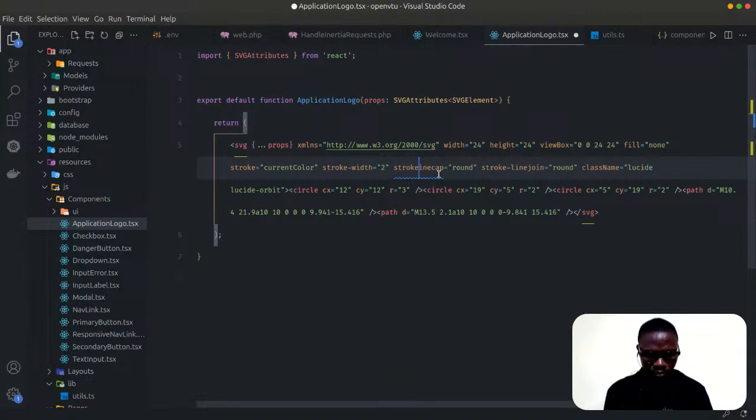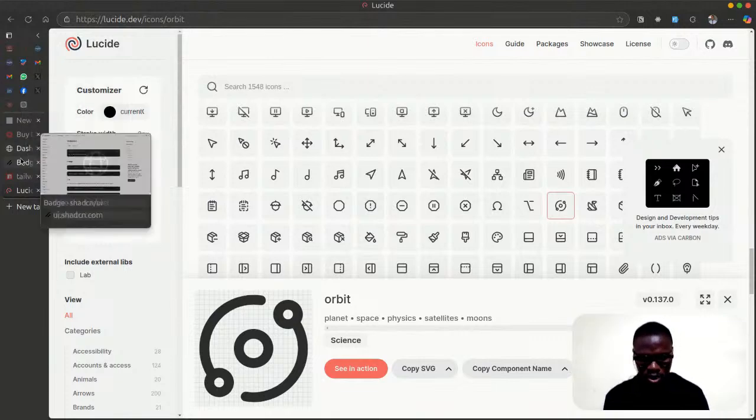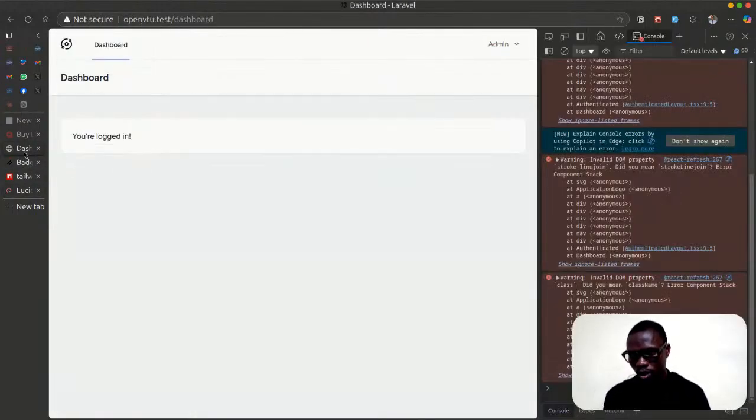This is complaining about our JSX, and we need to make sure everything is compliant. All right, let's come back to our project here. Can you see now we have that icon in our project.